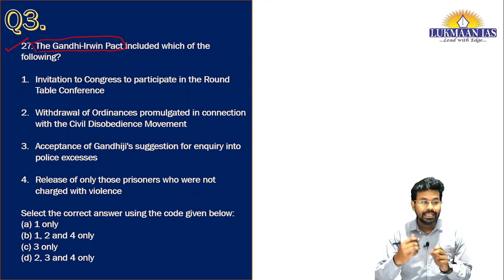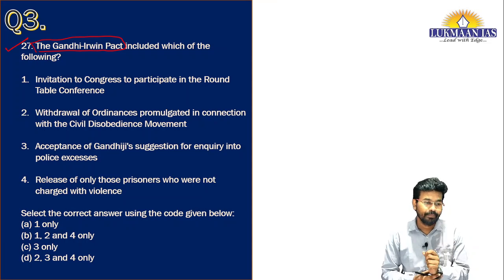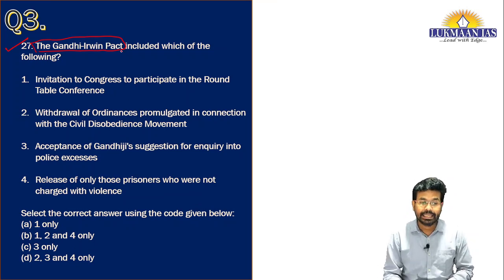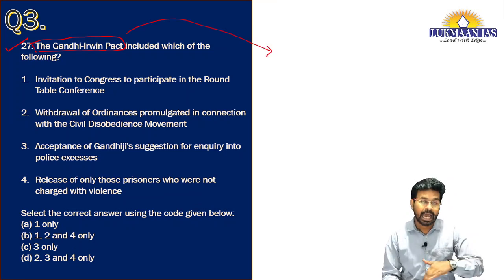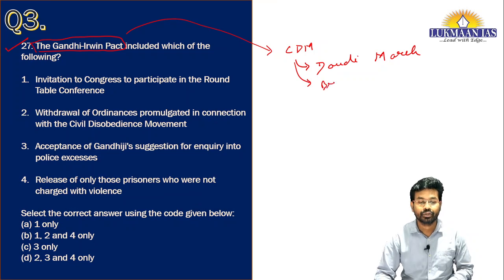The Gandhi Irwin Pact was signed by Mahatma Gandhi and Lord Irwin, who was the Viceroy of India at that point of time. It was signed after the civil disobedience movement launched by Gandhi. Under this movement, Gandhi started the Dandi March, and through it he broke the salt law.